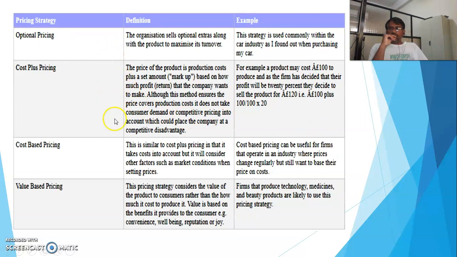These are again more pricing aspects, where we can say optional pricing, cost plus pricing, cost based pricing, and value based pricing. These can be put in the price mix, and if we provide good offers and EMIs, we can play with the emotions of the customers and increase the selling of the component in this case.